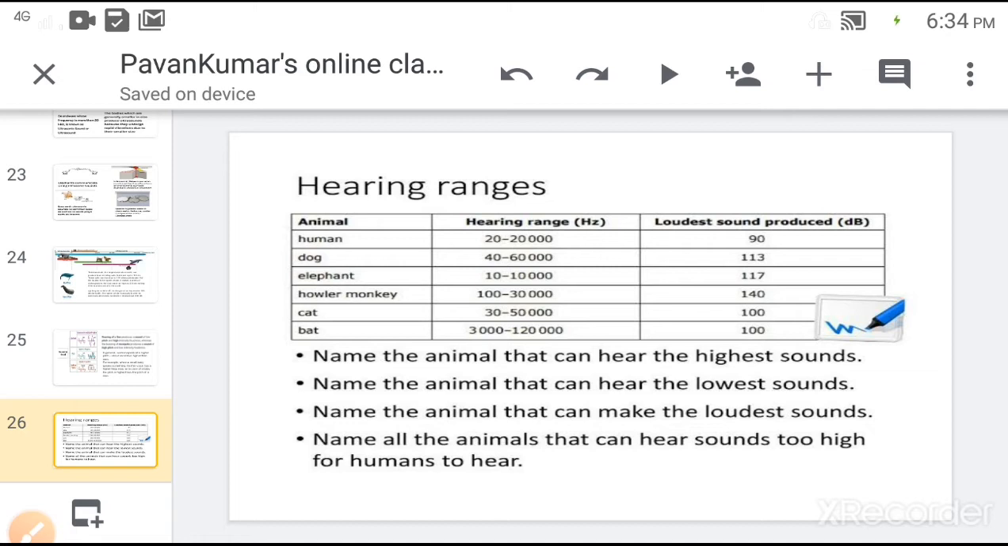decibels, dogs can detect up to 113 decibels, elephants 117, monkeys 140, cats 100 decibels, bats 100 decibels. So in the table we can observe that the bats can produce a frequency of 1,20,000 kHz, which is the highest frequency range among all the animals.